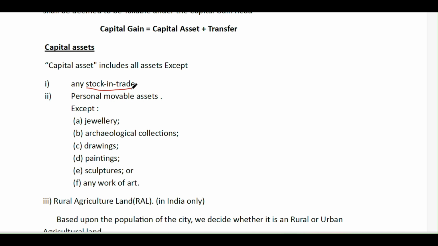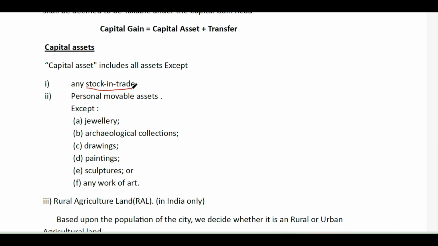Okay. And also some of the appreciable assets in our personal assets, right? Like gold, jewelry, archaeological collections. You may observe that we may collect old coins, 25 paisa coins and 2000 rupee notes. These are archaeological collections which are very old, historical in nature. And drawings, paintings; recently the Mona Lisa painting is one of the costliest paintings until now. So these are appreciable assets, so they come under capital asset. And sculptures, paintings, any work of art.